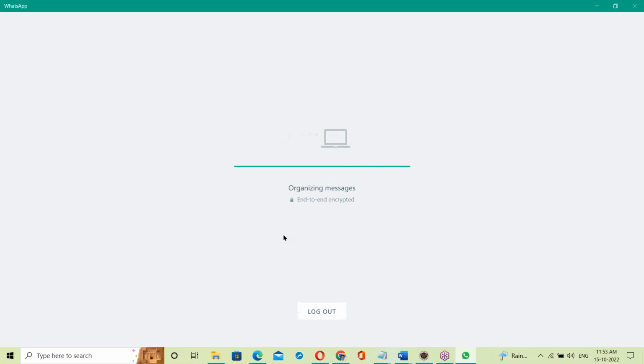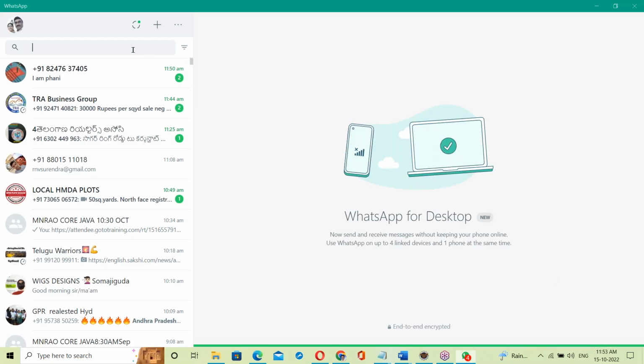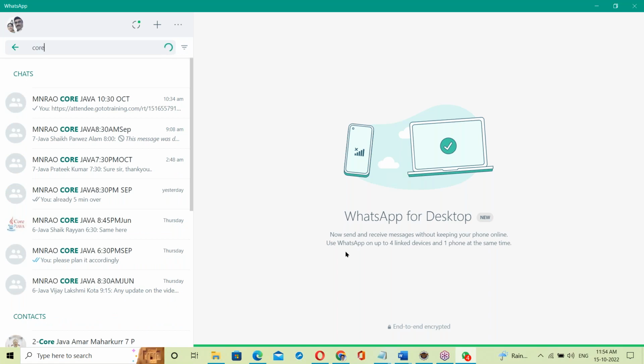Drive access: today evening I'll give the drive access. Regarding payment, you can pay now, no issue. You can pay today, as per your convenience, no issue.